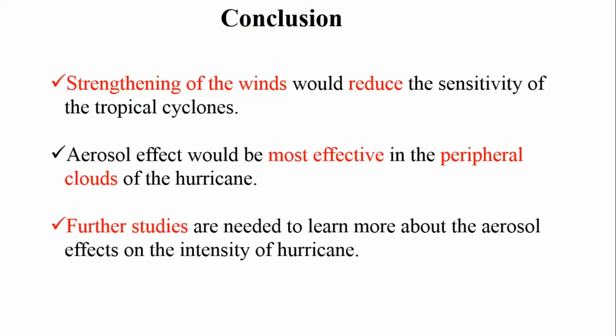From the analysis above, we can find that strengthening of the winds would reduce the sensitivity of the tropical cyclones. Therefore, the aerosol effect could be most effective in the peripheral clouds of the hurricane, where the wind speed is much slower. I think this topic could let us make further progress in understanding and predicting hurricanes, and further studies are needed to learn more about the aerosol effect on the intensity of hurricanes.